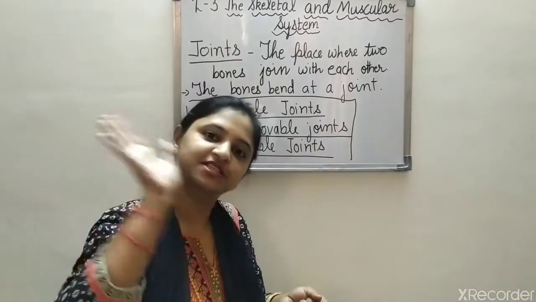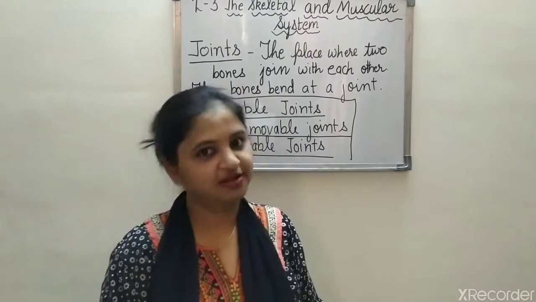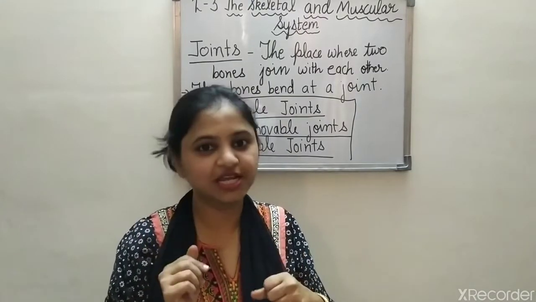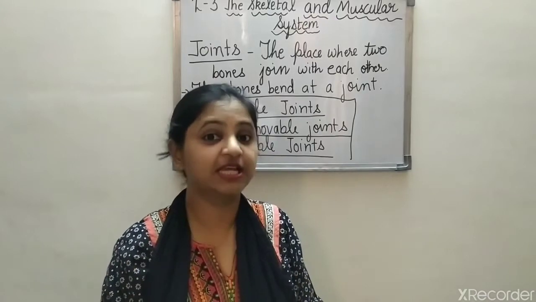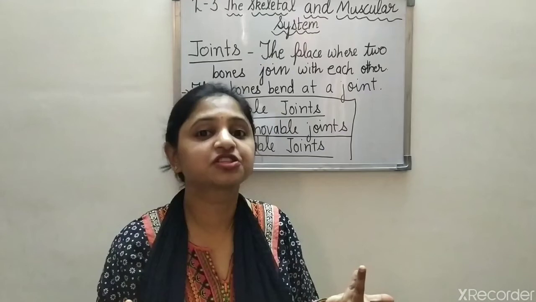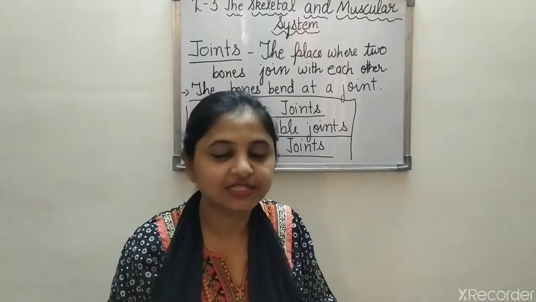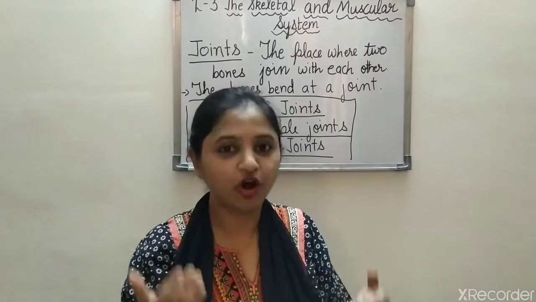I can say bye to you. I can rotate my neck. So all these are possible due to what? Due to our joints.